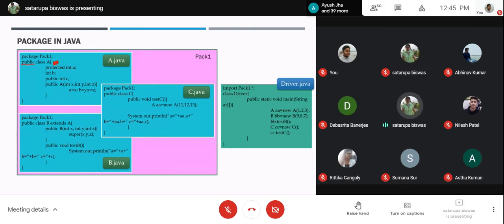So if this is the scenario, in that case, you need not have any kind of classpath statements here. These are directly resolvable. Why? Because under the same folder as a subfolder, you have pack1, and pack1 is discoverable from the outer folder where your driver class is present, from where you are trying to access the classes. So the pack1 folder is discoverable.